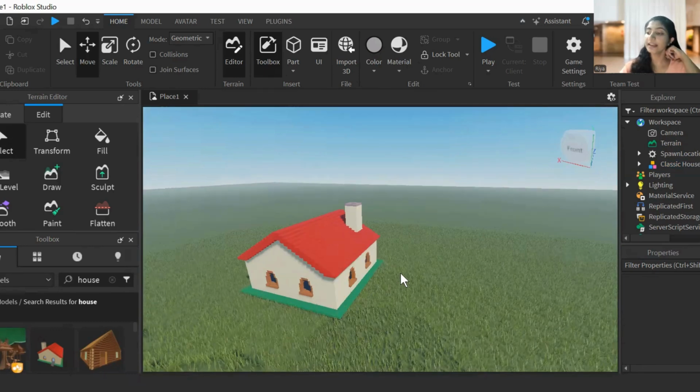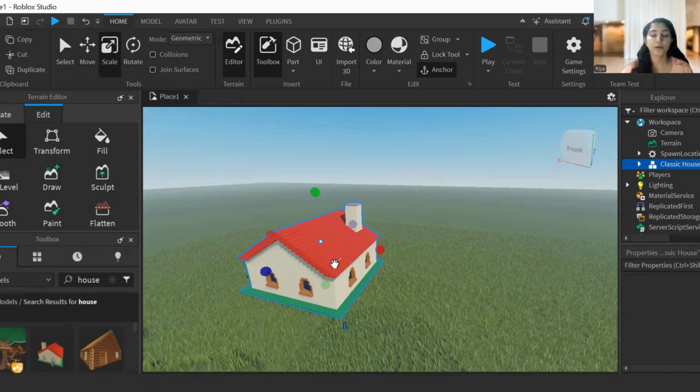Next, what we had to do is, now we learned how to select and how to move, isn't it? Next, I will teach you how to resize it. If you want to make your house bigger or smaller, we can do that, guys. For that, you have to click on this key, then click on the object.